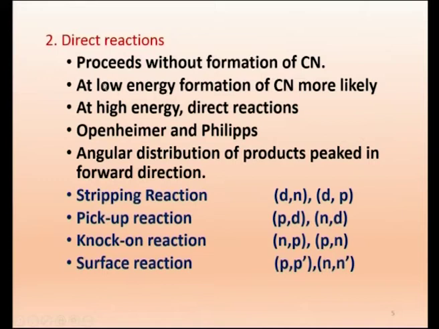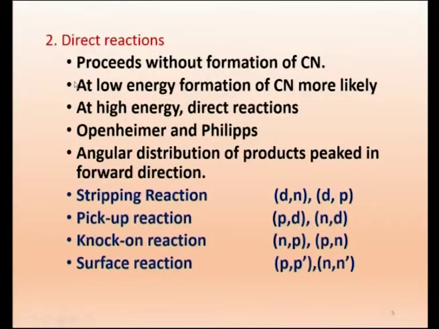At low energy, formation of the compound nucleus is more likely. How do we visualize that, how do we understand the experimental observation? When the incident particle has low energy, the nucleus can absorb it, like a catch. When the incident particle is there, it will get embedded into the target and form a compound nucleus, which is slow and can decay. When you are bombarding very fast, there is no time for any catch. It is not able to catch anything, and therefore we get a direct reaction. So at low energy, this is what they observed experimentally, and this is the explanation we give: at low energy, the capture is better.